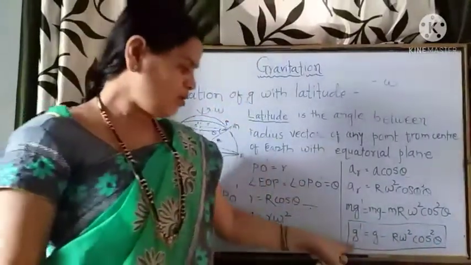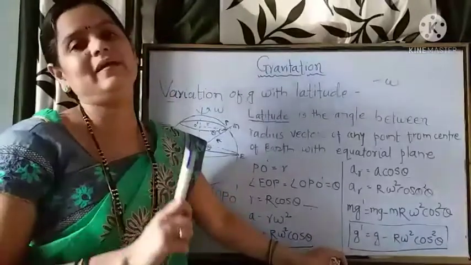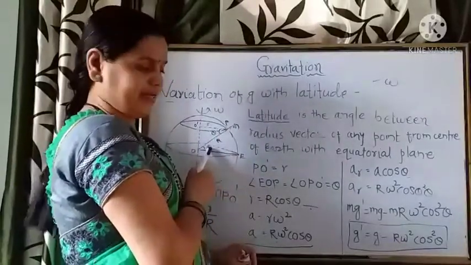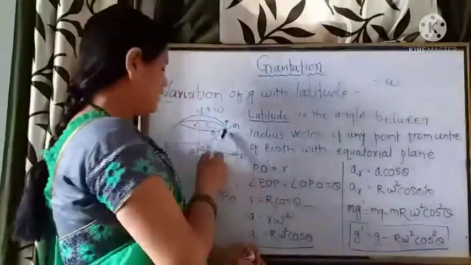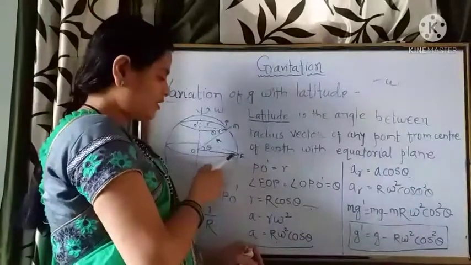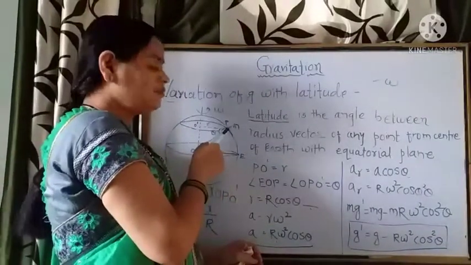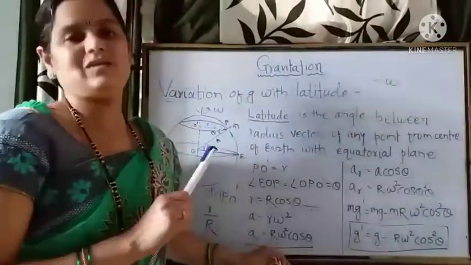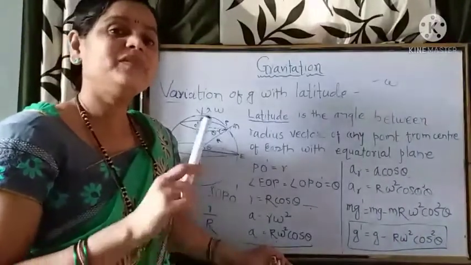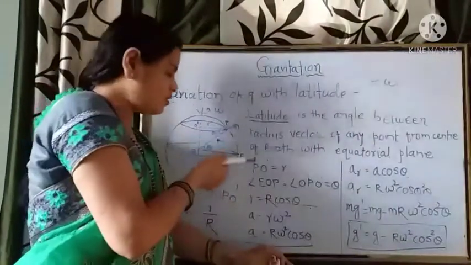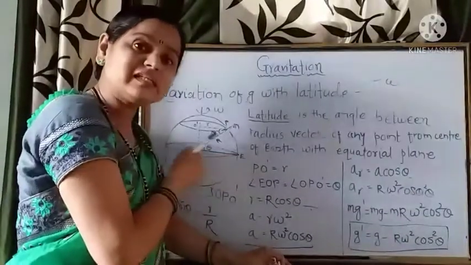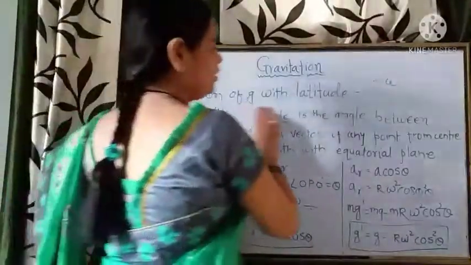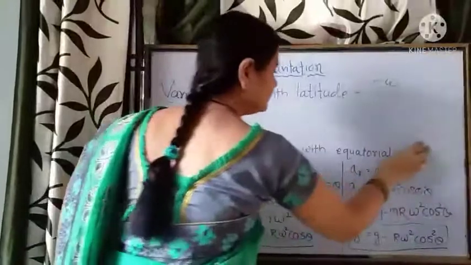This is the value of acceleration due to gravity at latitude theta, that is the angle between this radius vector and the equatorial plane. It means if the object lies here with this latitude, then the effective acceleration due to gravity is different than on the pole or the equator, changing continuously with latitude. How it changes, we will see here.